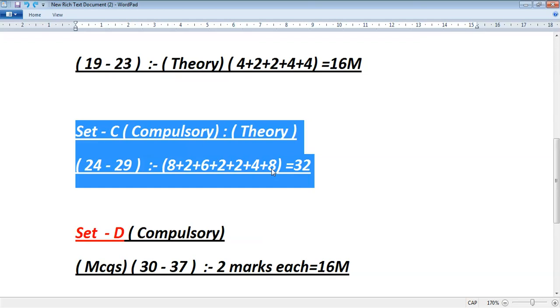For 8 marks, attempt at least 10 points. For 2 marks, you can write 3 points. For 6 marks, 7 points. Like that you can segregate.